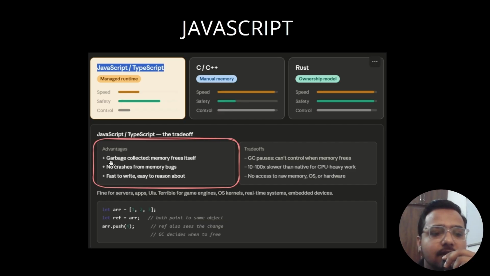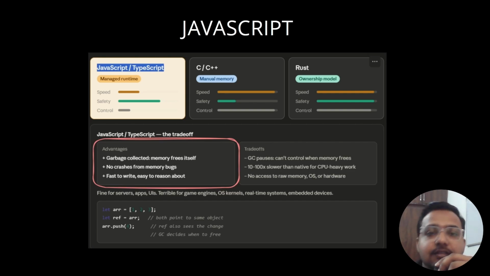For both, the advantages are mentioned here. Garbage collected memory, like both JavaScript and TypeScript have garbage collected memory, means there's a garbage collector that keeps running and frees the space which is not in use. No crashes from memory bugs. Fast to write, easy to reason about, right? These are a few advantages, but there are some trade-offs.